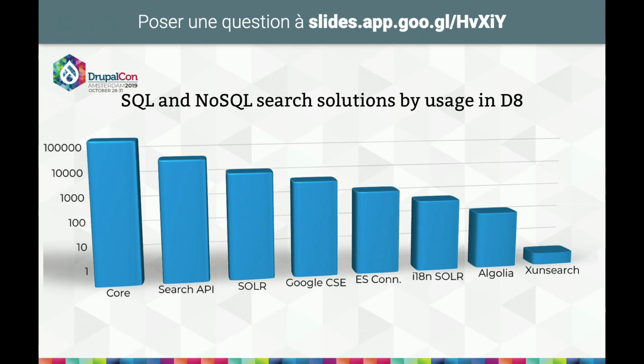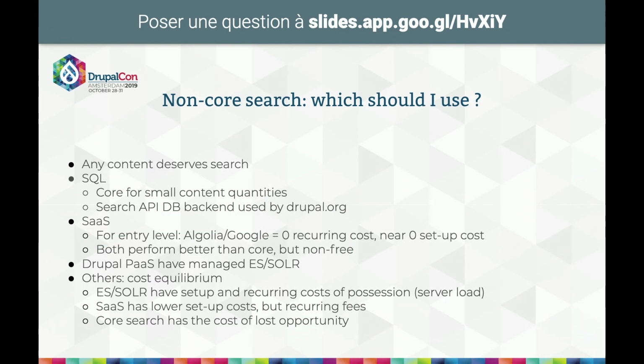And here you have the main share, I should say, of search solutions for Drupal. If you go beyond Core, you can see Search API with whatever it takes is, of course, the basis for a solution. There's a presentation about that today in this room. And then after that, you find Solr, Google, and Elasticsearch connector. Same thing as the queues and the logs. If you have a very small site, Core Search is enough. If it is not, use something else and do yourself a favor.